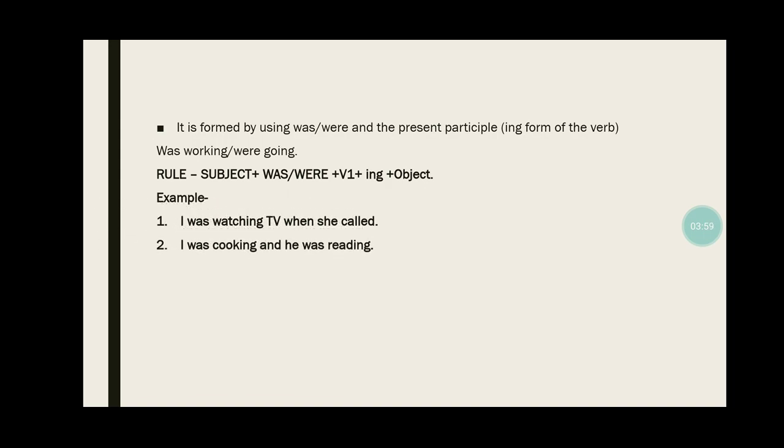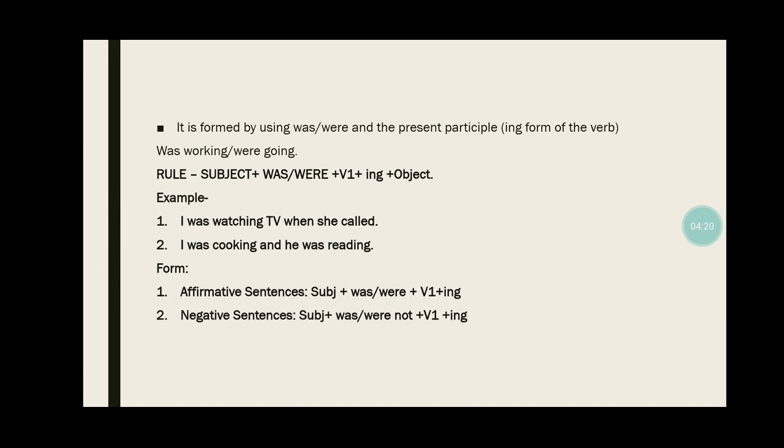I was cooking and he was reading. That means again here it is telling you मैं खाना बना रहा था and what was he doing? He was reading. Then affirmative sentence, here subject plus was, were plus first form of verb and then ing. Then same in negative sentence, what is going to add here? Not. And in the interrogative sentence, like I told yesterday, here the subject is going to come later. First was or were is going to come, and at the last you have to put a question mark.